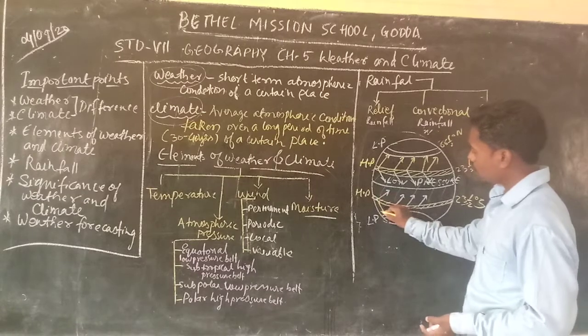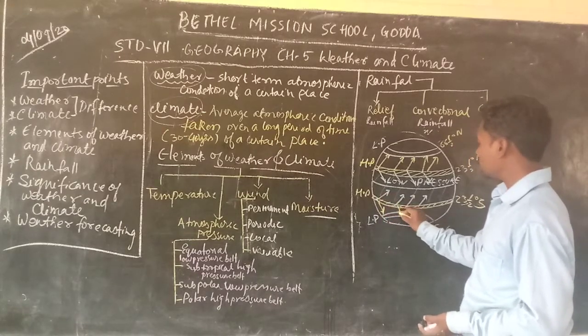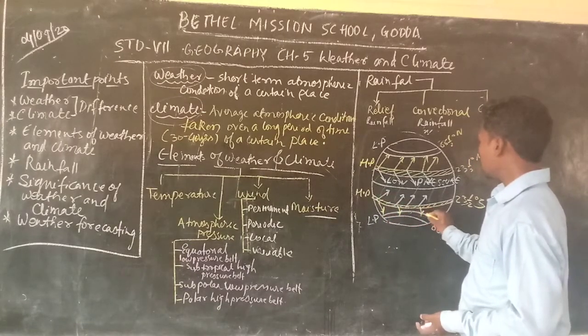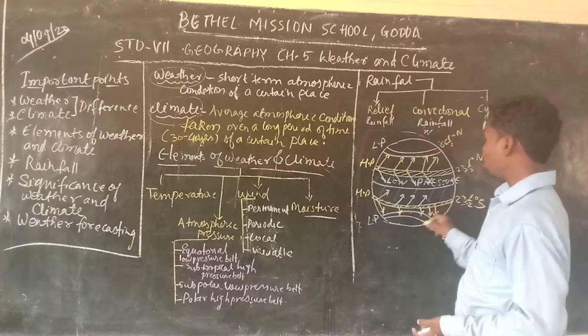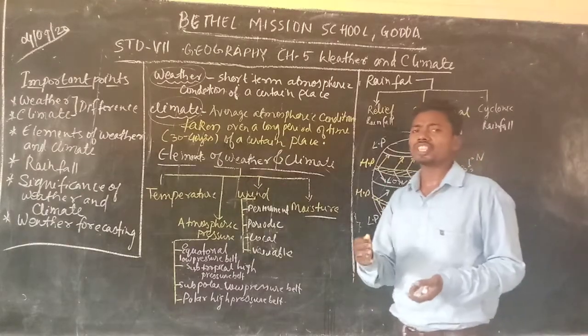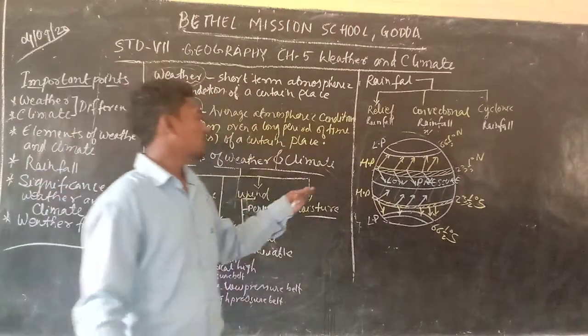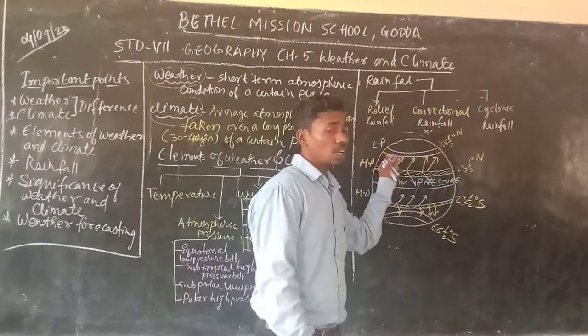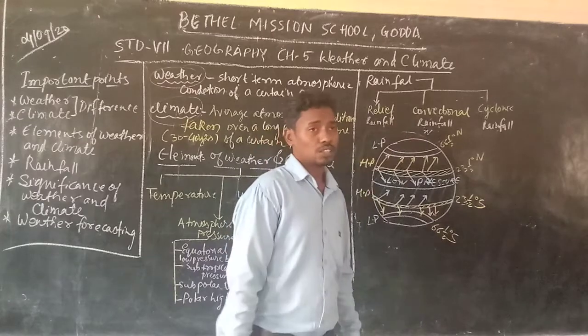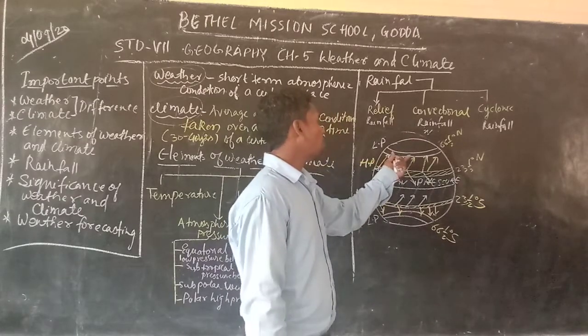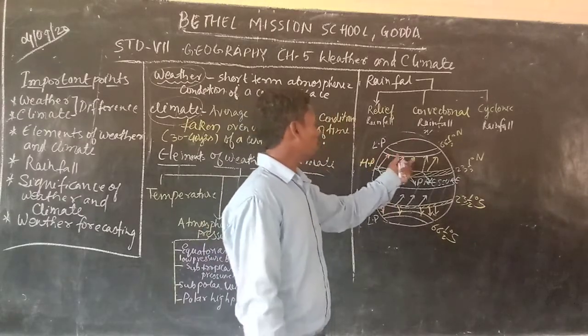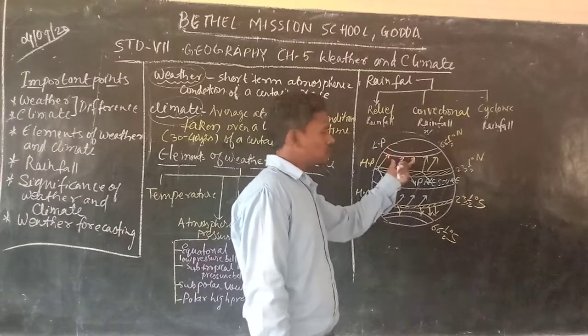Here also it blows from temperate high pressure area towards the temperate low pressure area. Both the areas are in a temperate zone only, but one high pressure area is near to the tropics, and this low pressure is near to the Arctic Circle. It is near to the frigid zone area, but this is the ocean which lies in the temperate area only.